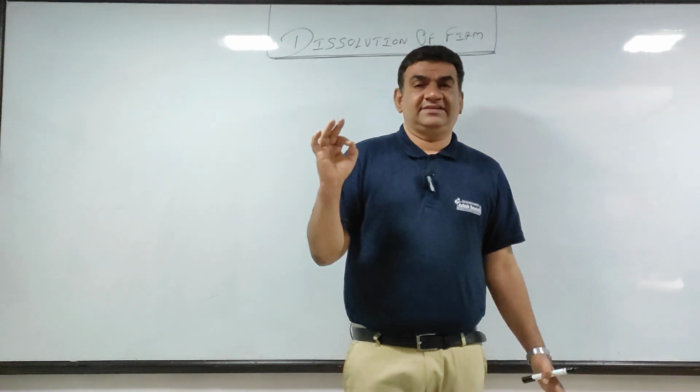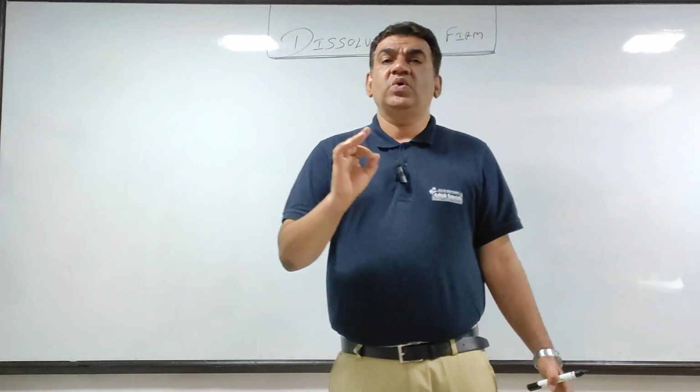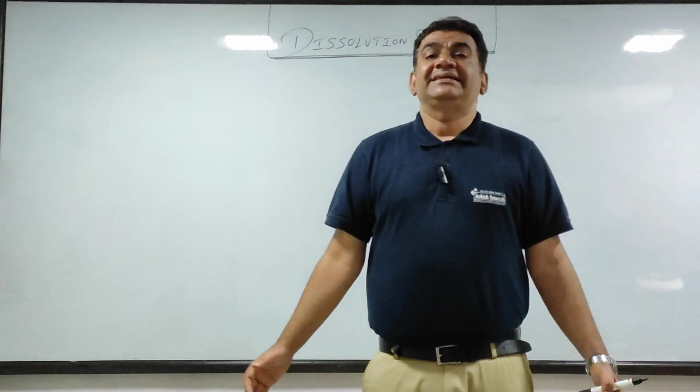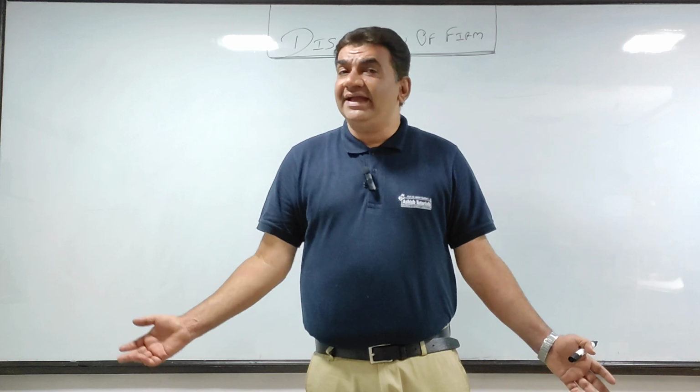One thing is there: in any sum of this chapter there cannot be a balance sheet. Why?